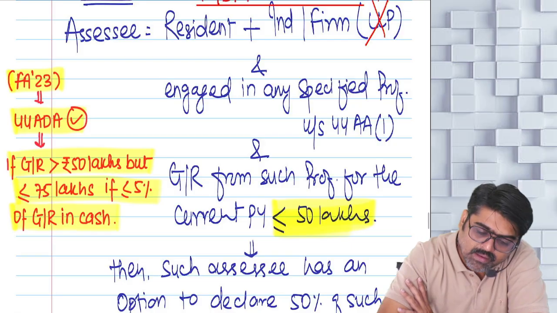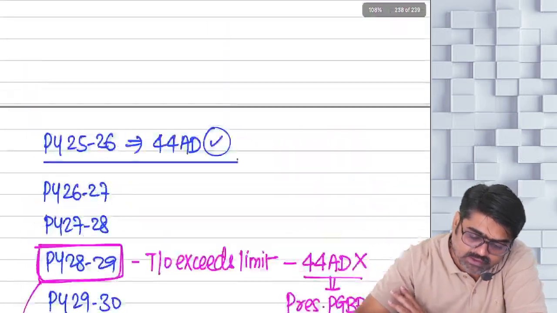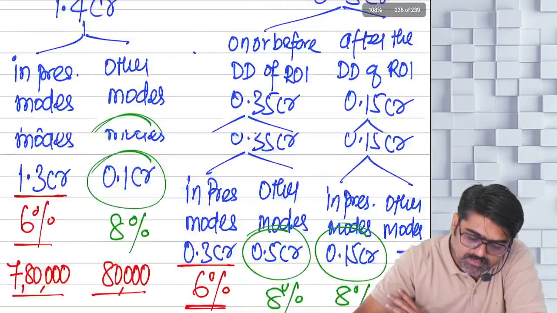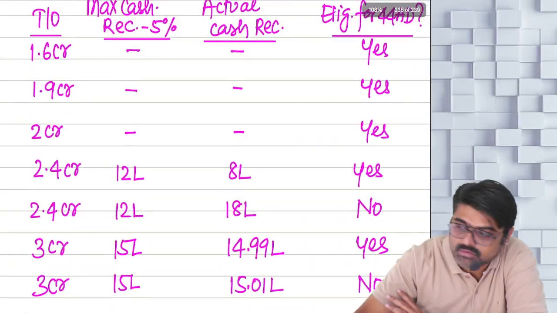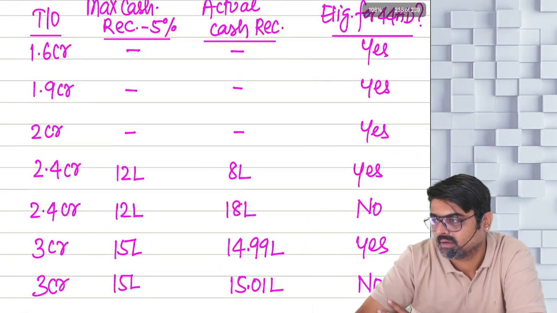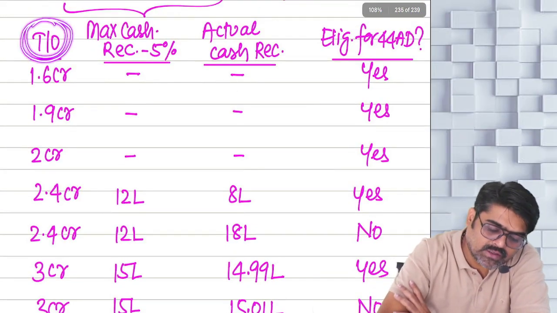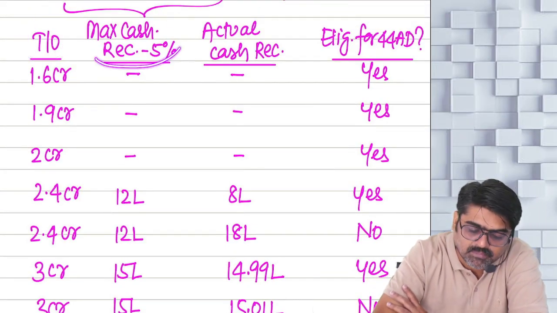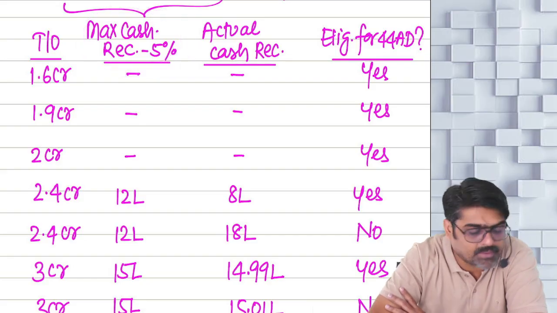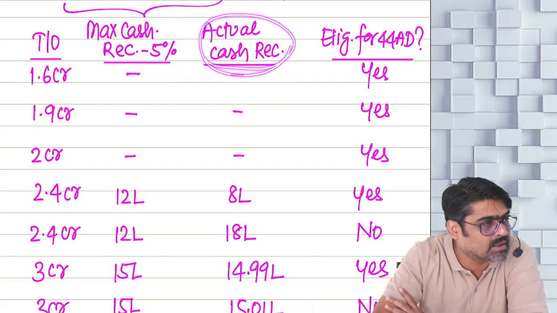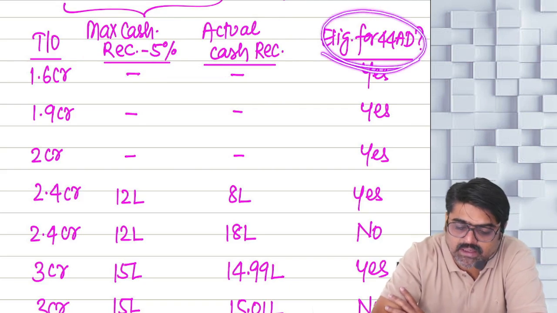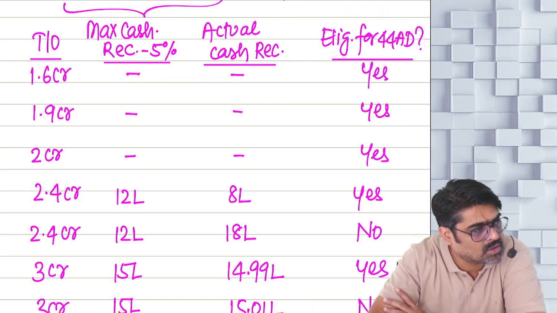Something like this I have already done here. Do you remember this entire working I had done? So, instead of turnover, we'll take gross receipts. Maximum cash receipt should be 5%, and actual cash receipt, we'll compare both and say whether eligible for 44ADA or not.